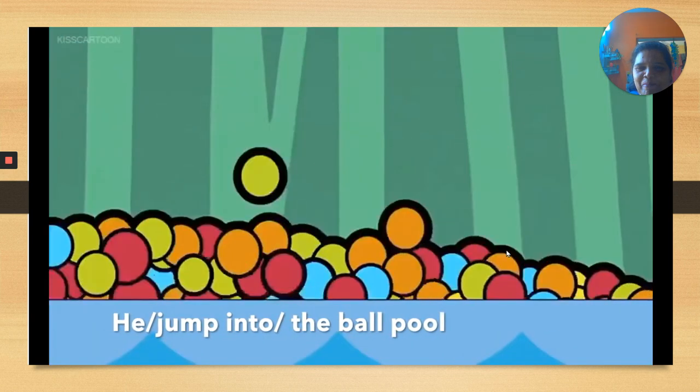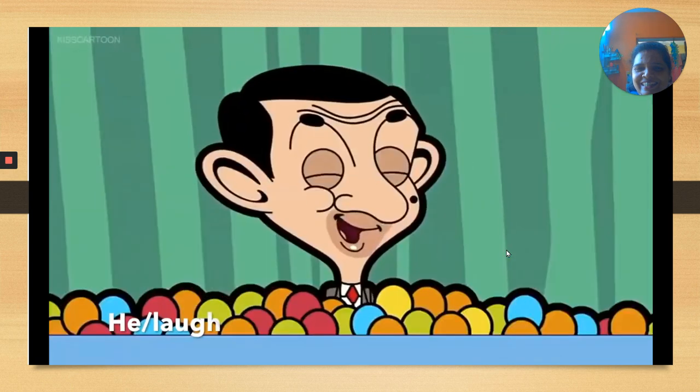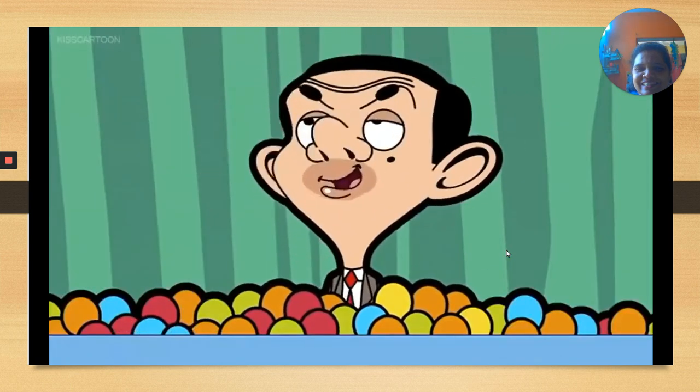Now he's jumping into the ball pool. See. He's also laughing.